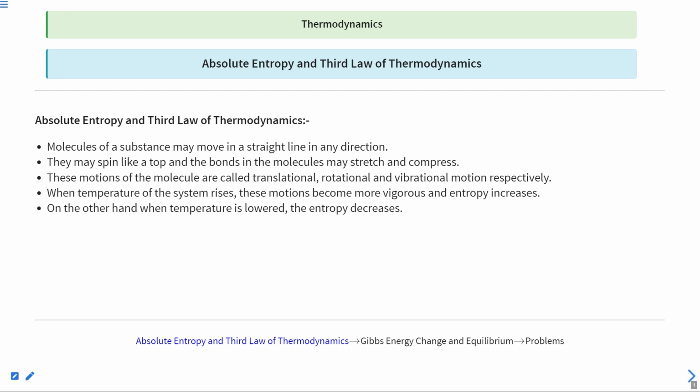Okay, so we'll start with entropy today. Our main focus will be entropy and the third law of thermodynamics. This is a very important criterion for defining a state, or a system.